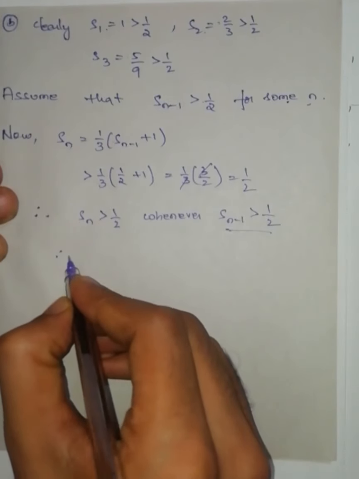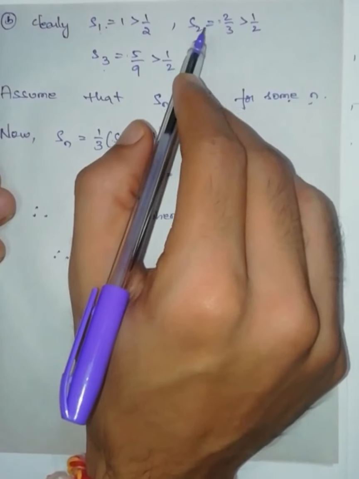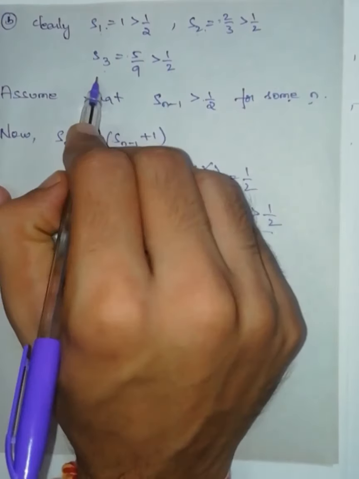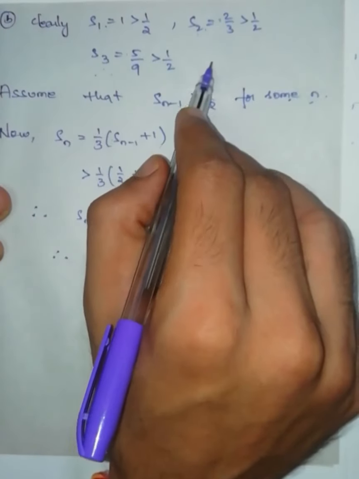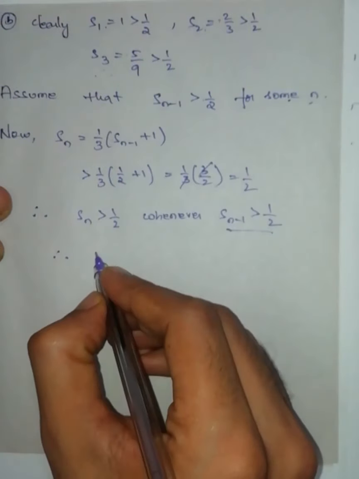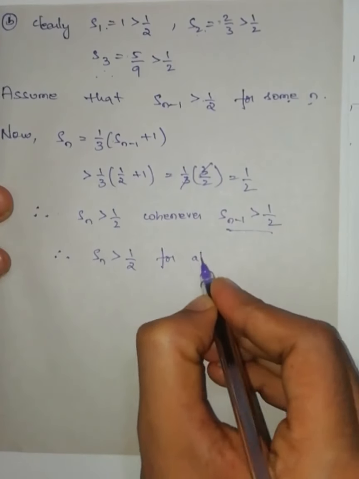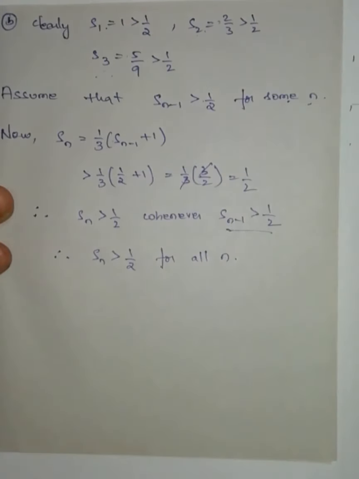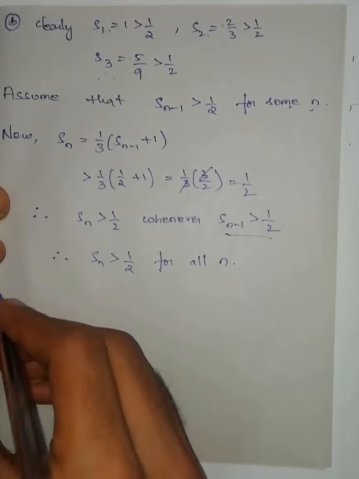Therefore if S1 is greater than 1 by 2, then its next term is greater than 1 by 2. This one is greater than 1 by 2 means its next term is greater than 1 by 2. So I can say that Sn is greater than 1 by 2 for all n. This is the second part. Now third one.